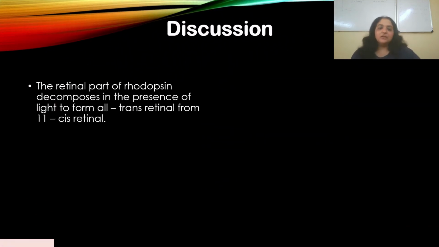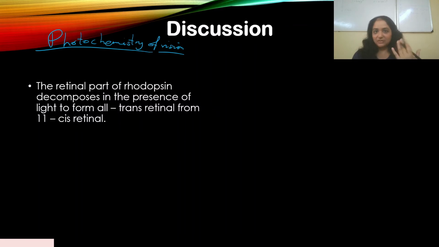Now, what I was talking about, the photochemistry of vision. This is important to understand if you want to understand vision. The eye is not just what's present in NCERT. That is a very basic piece of information, but there's a whole different world happening inside the eye.